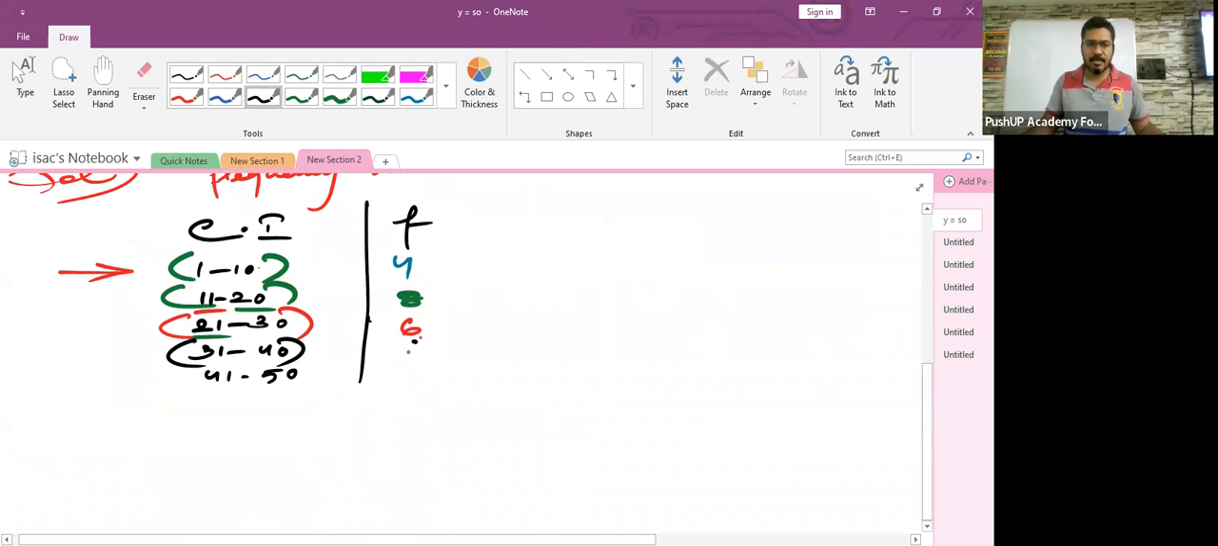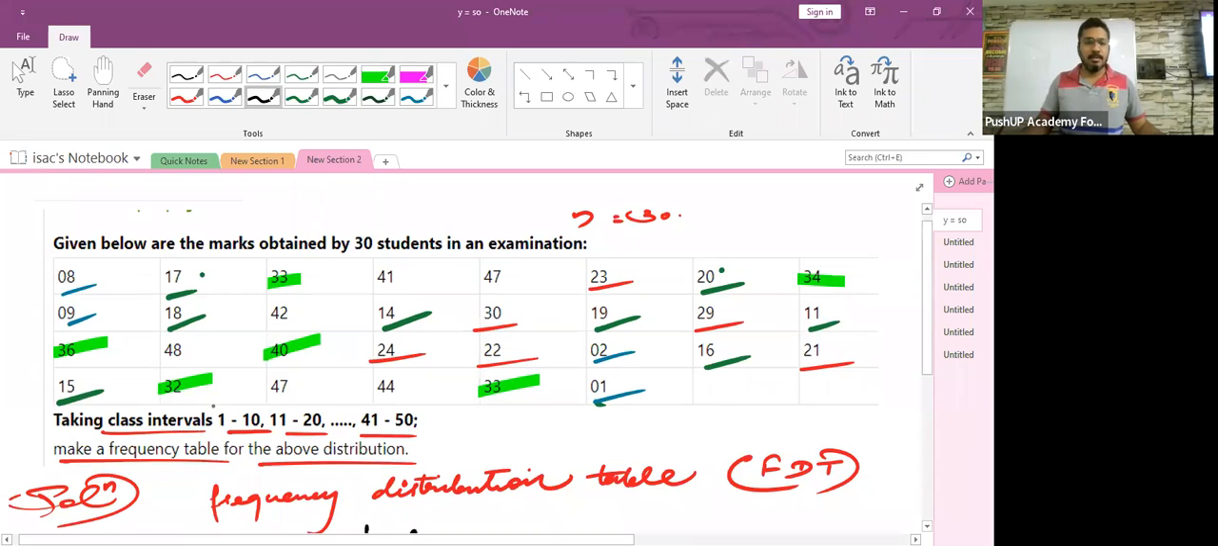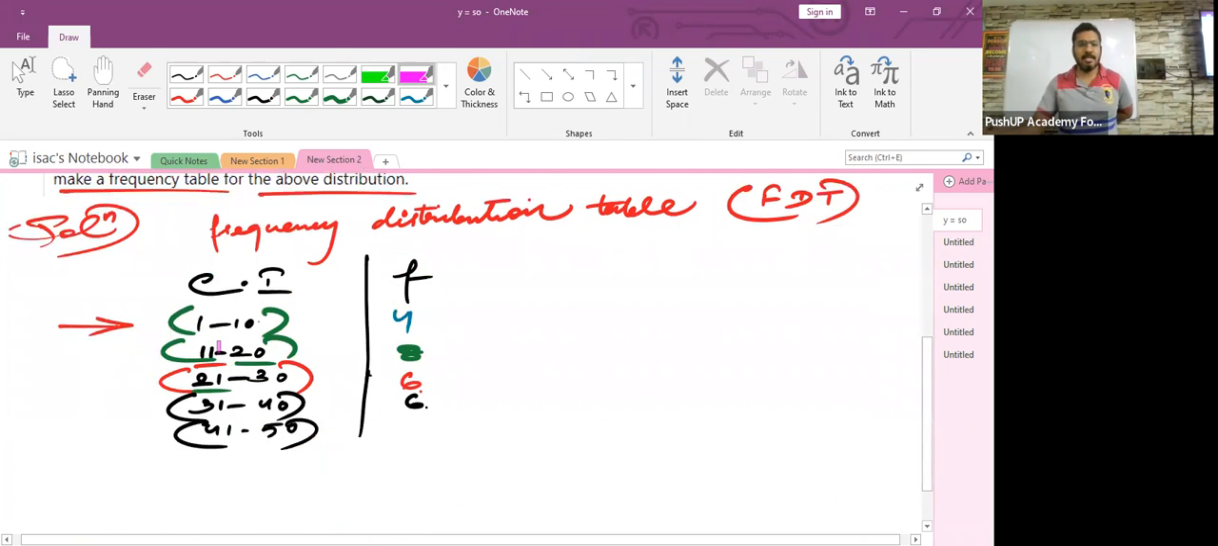The last class interval is 41 to 50. All right. 41 to 50. So who is going to count it? Avilash, count. 41. 47. Where did you find 48? Over here. All right. So how many are there? Again 6. Okay. So there are 6.